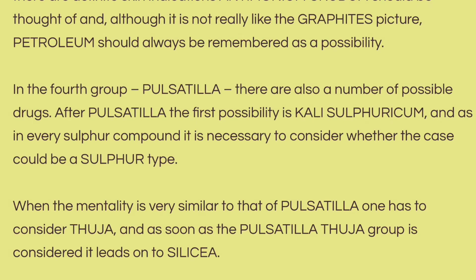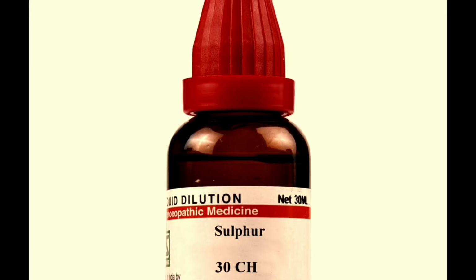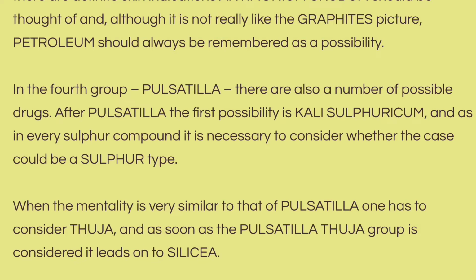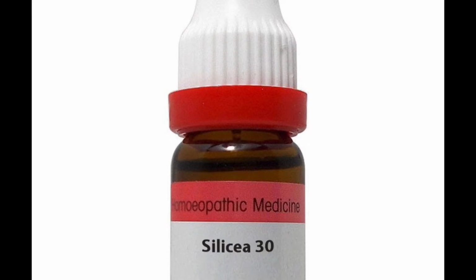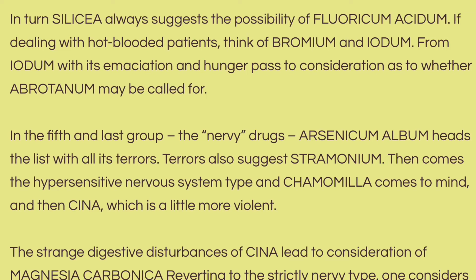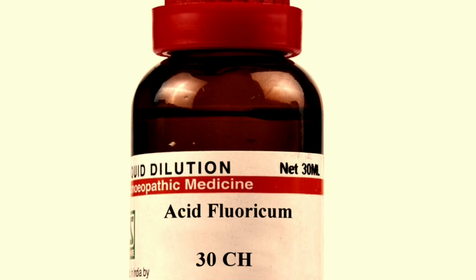In the fourth group, Pulsatilla, there are also a number of possible drugs. After Pulsatilla, the first possibility is Kali sulphuricum. And as in every sulphur compound, it is necessary to consider whether the case could be a Sulphur type. When the mentality is very similar to that of Pulsatilla, one has to consider Thuja. And as soon as the Pulsatilla-Thuja group is considered, it leads on to Silicea. In turn, Silicea always suggests the possibility of Fluoricum acidum.